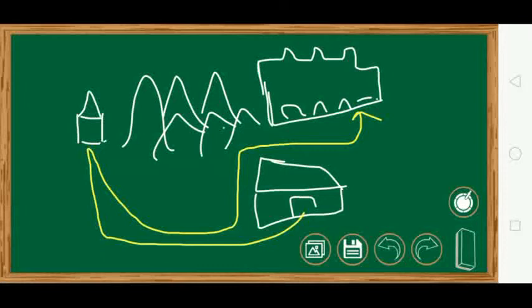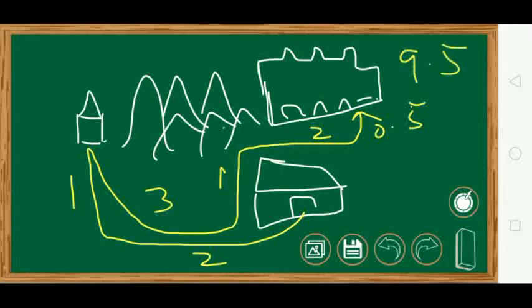Now suppose this is say 2 kilometers. This is 1 kilometer. But now here she has to walk say 3 kilometers. This is say 1 kilometer, and this is again say 2 kilometers, and this is 0.5 kilometers. So total how much she walked? 2 plus 1 is 3, 3 plus 3 is 6, 7, 8, 9, 9.5. So for her the distance is 9.5 kilometers.